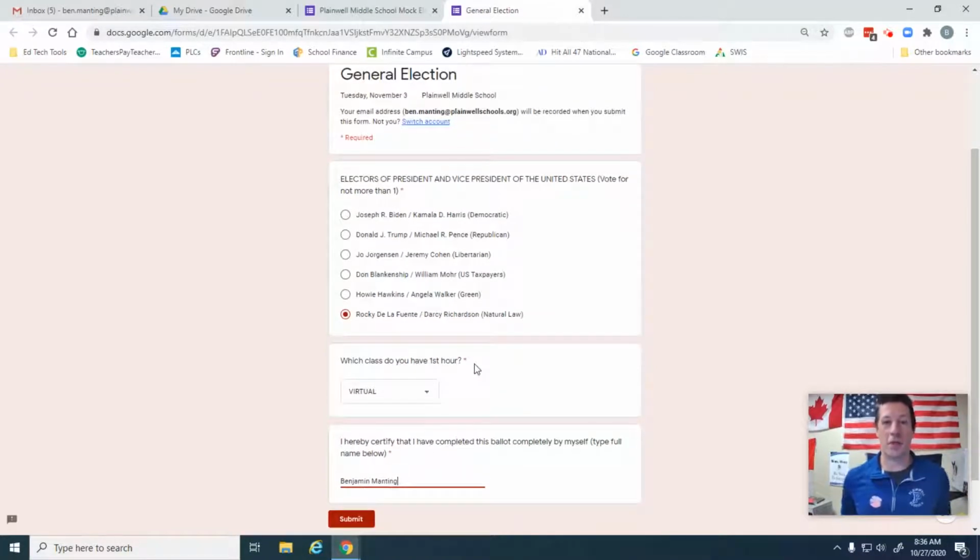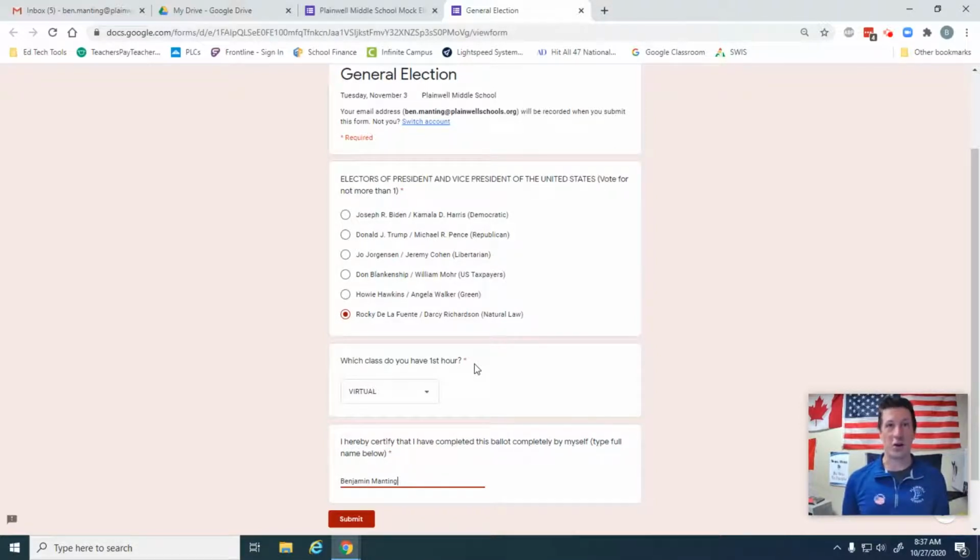In the real election on November 3rd, there are a couple of ways that people can vote here in Michigan. One, people can go to the polls and vote on election day. You need to show a piece of ID that has a picture on it, as well as sign a sheet saying that you are who you say you are, and then you're allowed to vote. But this year, a lot of people voted early. You could vote by mail, in which case you filled out your ballot, it got mailed to you, and you signed the envelope indicating that you really are who you say you are, and mailed it in. Or you could go to your county clerk's office and vote there.